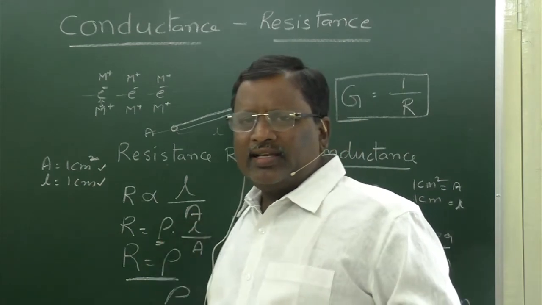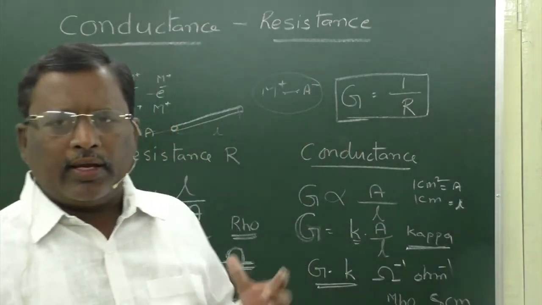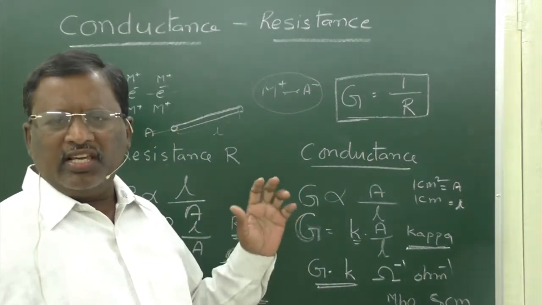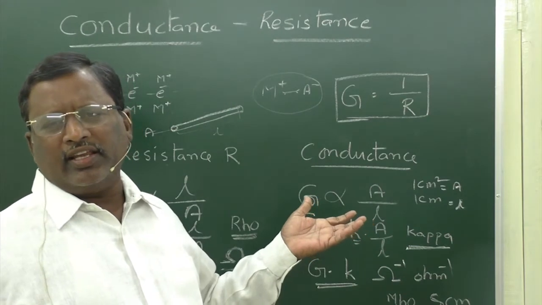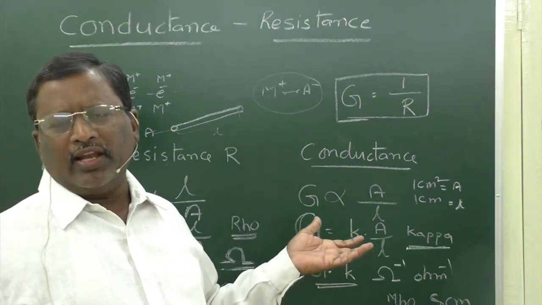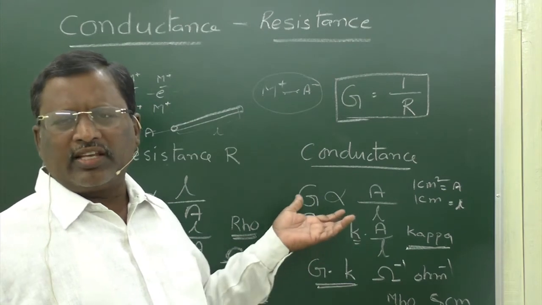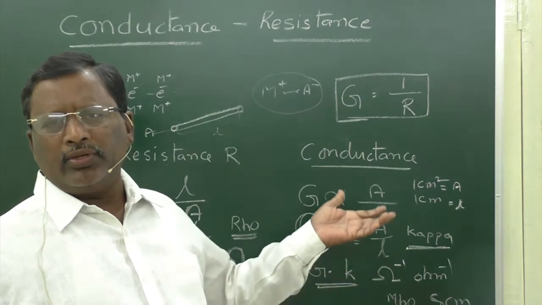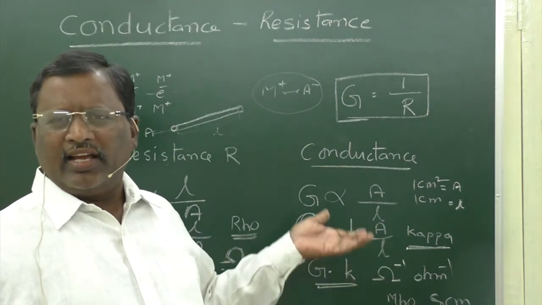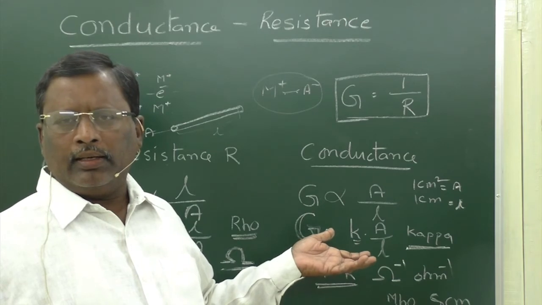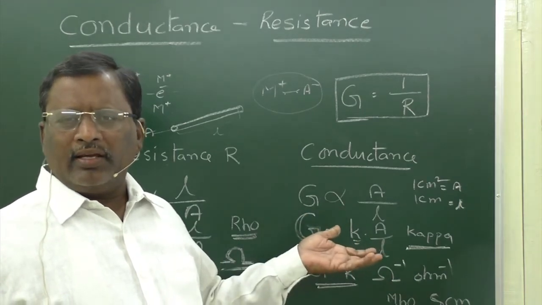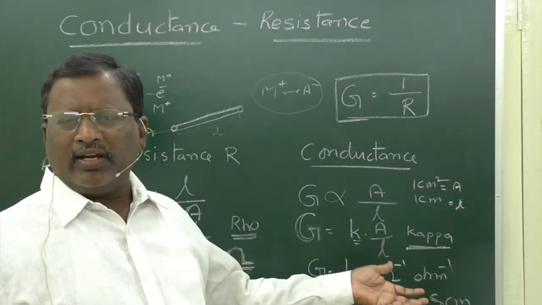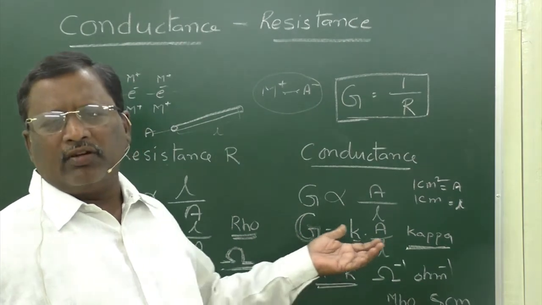Then conductance. Conductance is the tendency of a conductor to conduct electricity through it. It is denoted with G. G is directly proportional to the cross section area of the conductor and inversely proportional to its length. So, G is directly proportional to A by L, or G is equal to small k into A by L. Here k is a constant called kappa. If a conductor with 1 square centimeter area and 1 centimeter length is used, then A is equal to 1 and L is equal to 1, so G is equal to k.